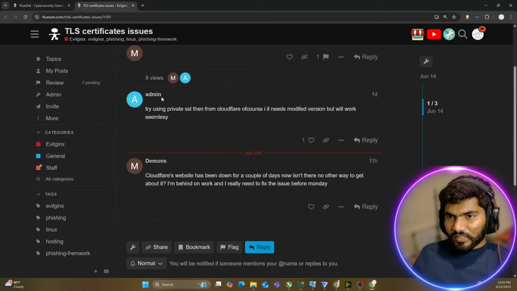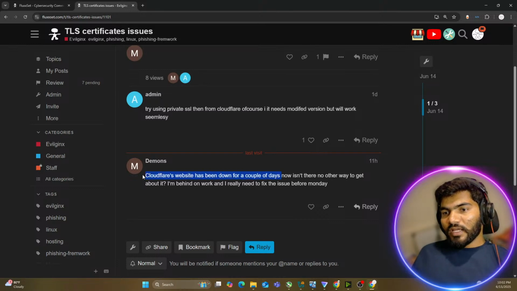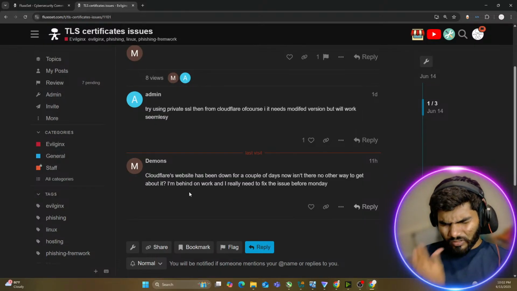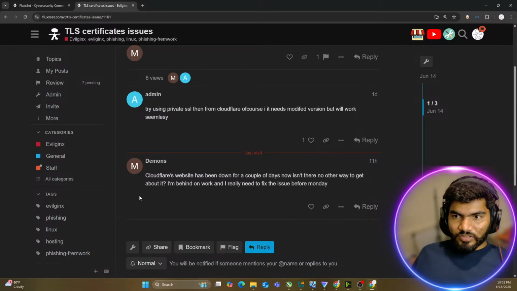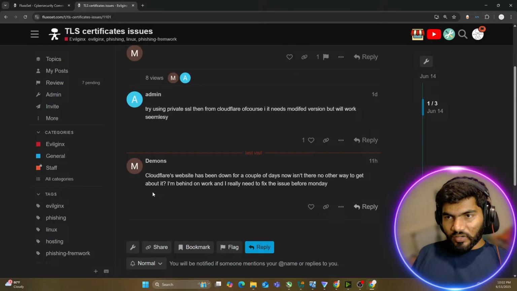Someone says the Cloudflare website has been down for a couple of days. No, it's not. Maybe the person belongs to some region where Cloudflare is not allowed, maybe a quite sensitive area. I have seen news around, I guess, Belarus or Russia, where Cloudflare is not providing certain services. So he might be from that region. But overall, Cloudflare works worldwide. It has services worldwide. They are not going to just block you or do something else.